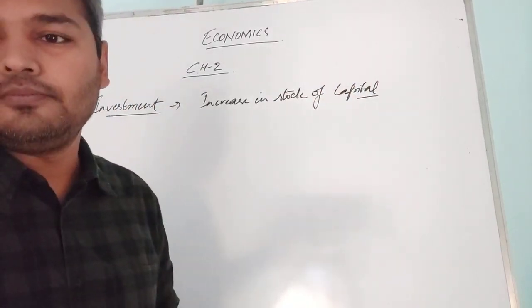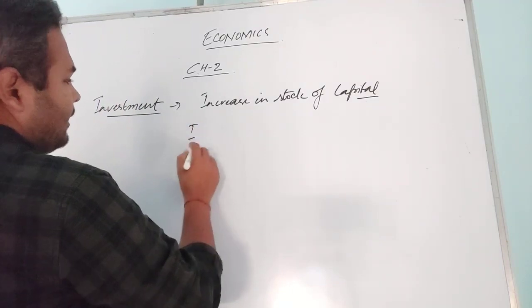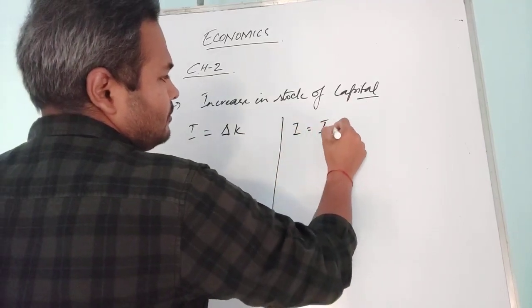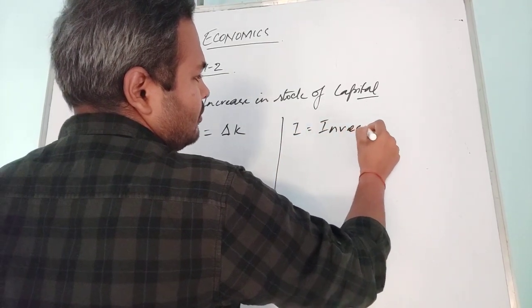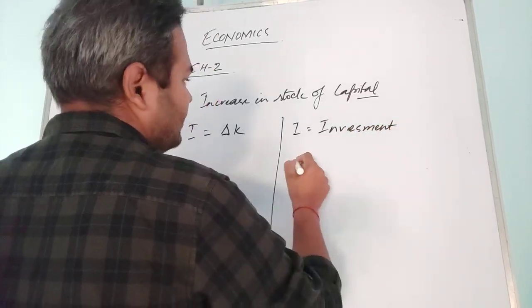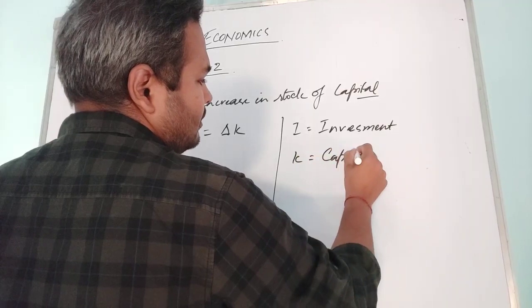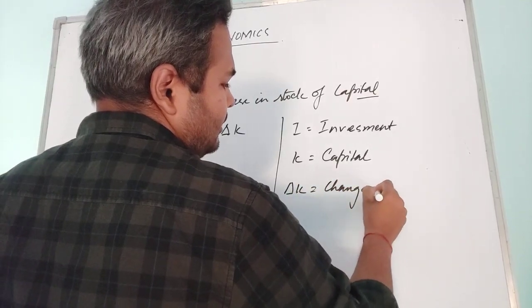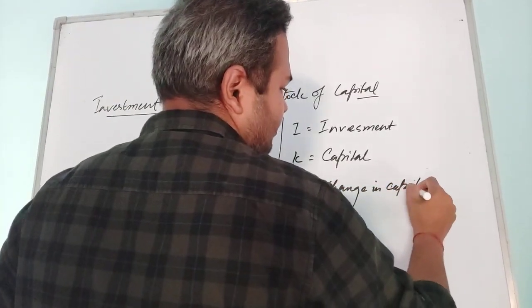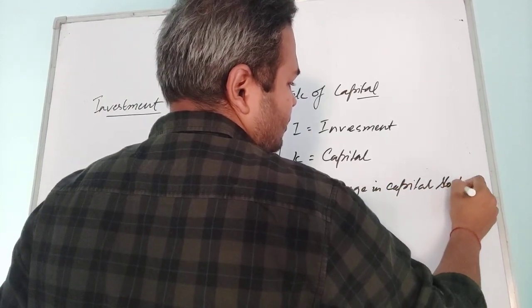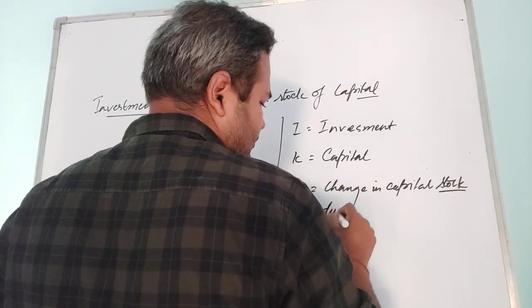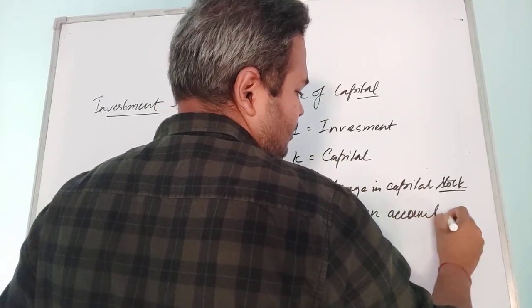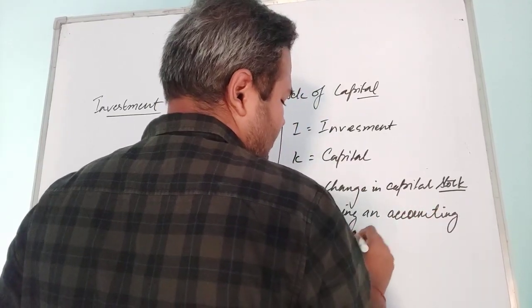So I is equal to delta K. Here I is equal to investment, K is equal to capital, and delta K is equal to change in capital stock during an accounting year.